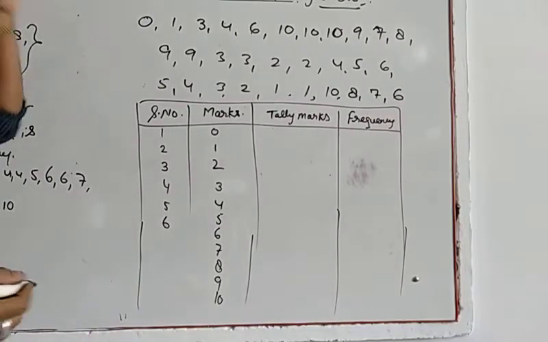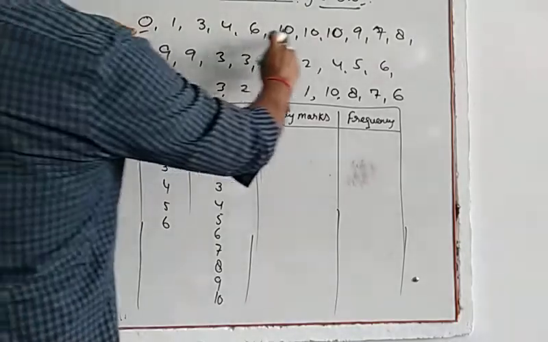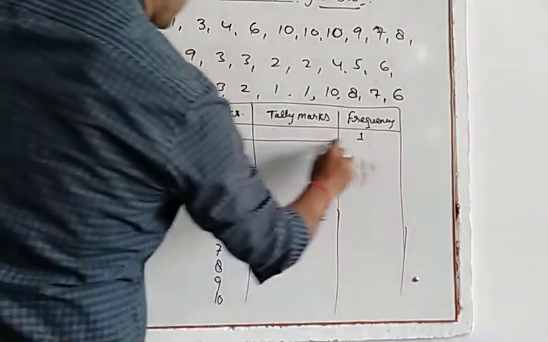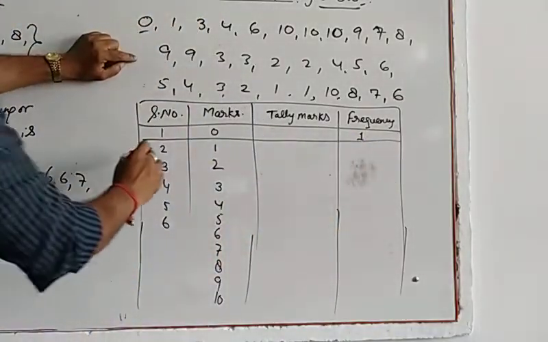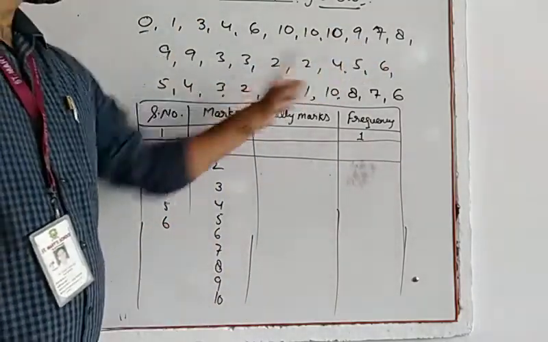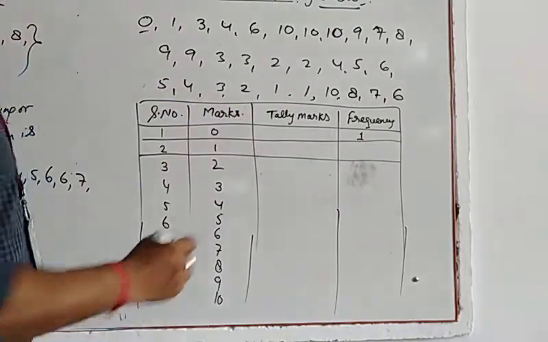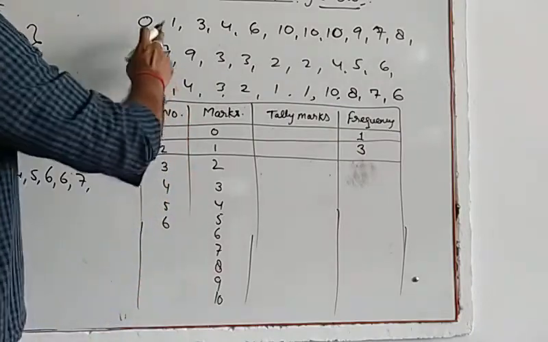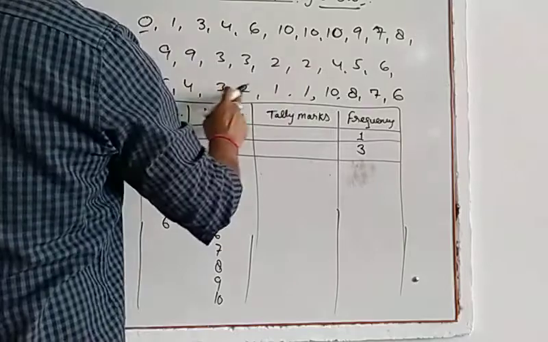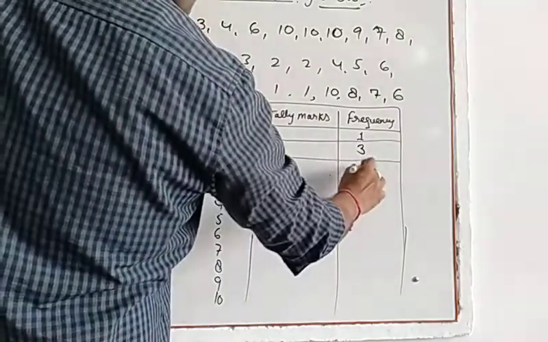0 is obtained by 1. Only one boy has got 0 marks. 1 marks: 1, 2, 3 students have got 1 marks. So 3. 2 marks: 1, 2, 3. 3 students have got 2 marks.